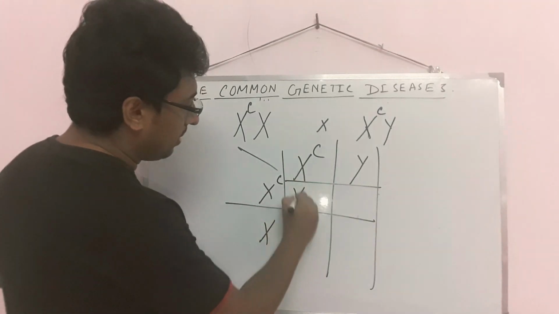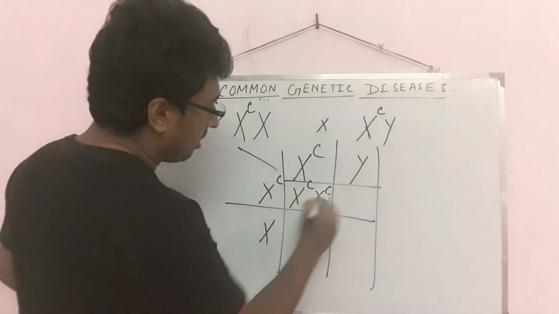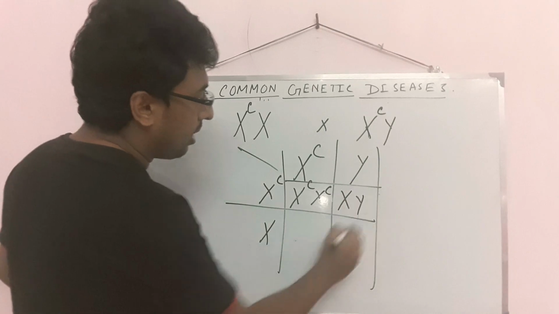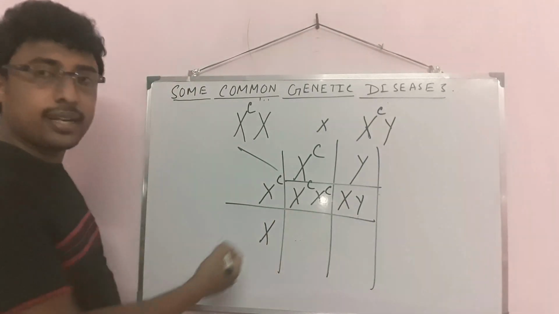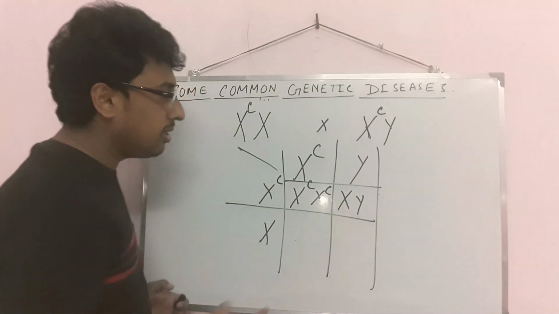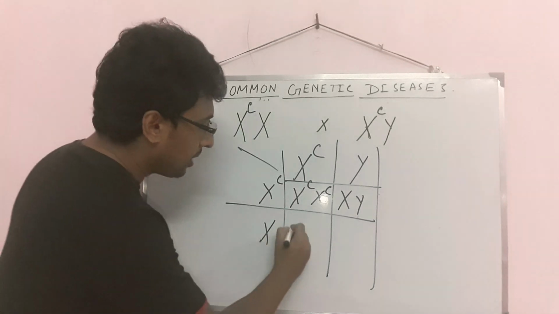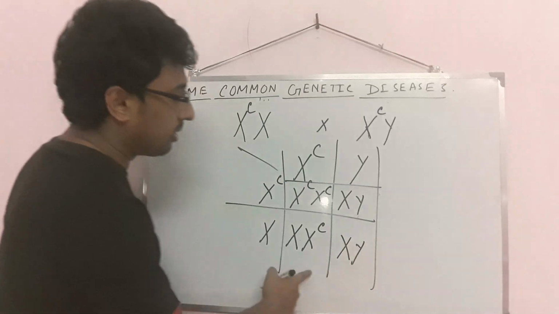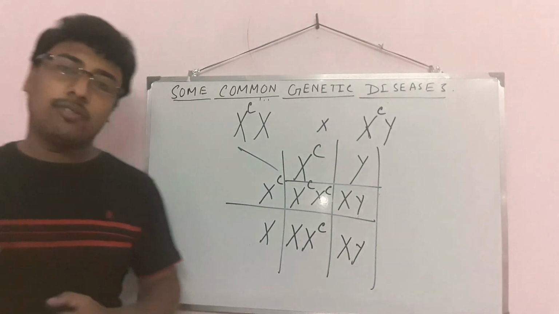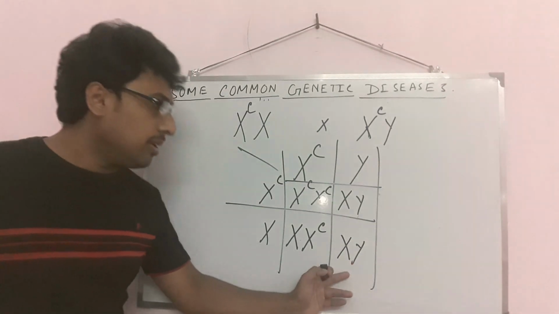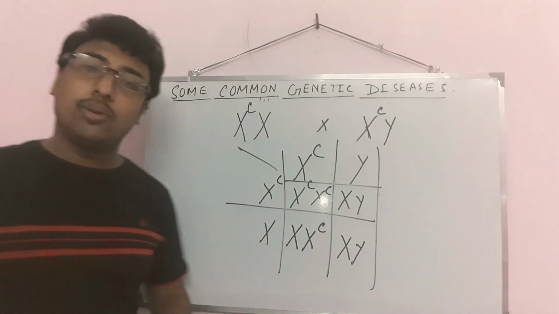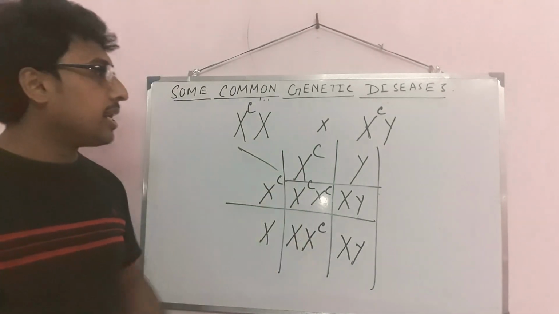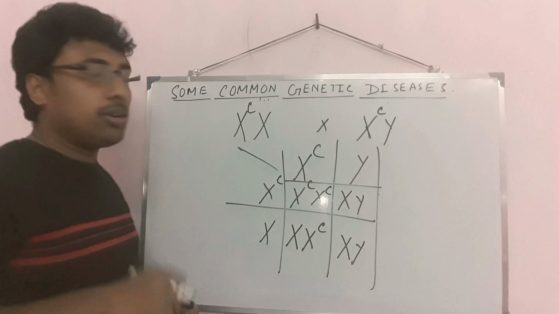First of all, it will be XC and there will be XY. See, the daughter is color blind, and the son is normal. Similarly, it is XXC and it will be XY. See, the daughter is a carrier of color blindness, and the son is normal. So you can also do this taking any other genotype.